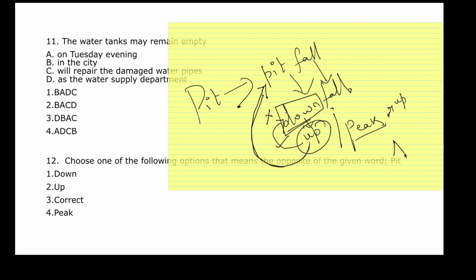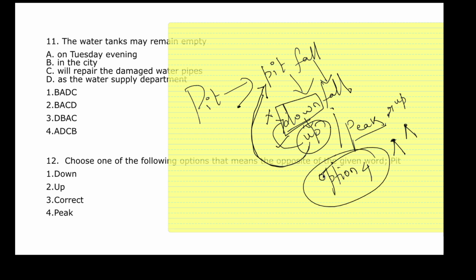He's on the peak top. What does peak mean? On the top, right? Hills have a peak top. It means top, or up. So you can frame a sentence like this: despite having a pitfall in his life, he's still at the peak of his career. This can be a statement, alright? So what is the opposite of pit? The opposite of pit is peak. So that is option 4.